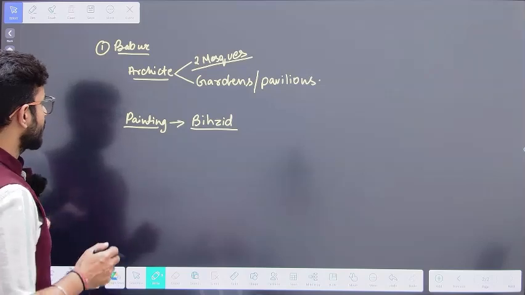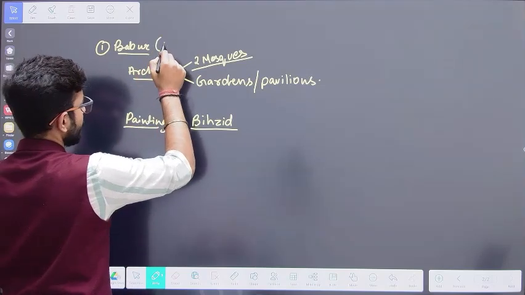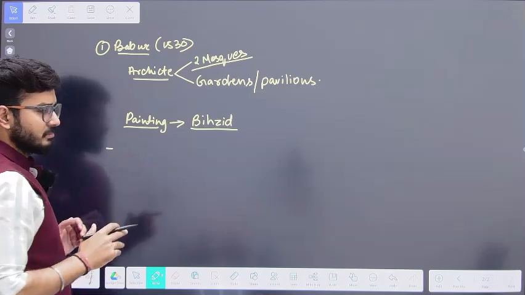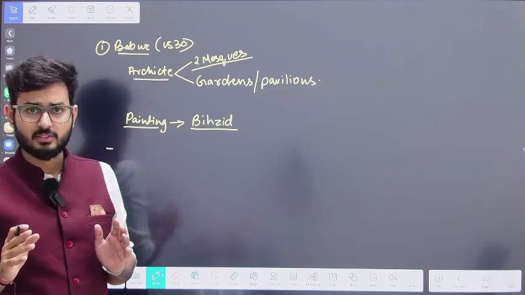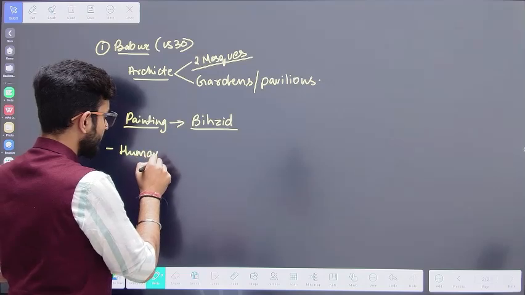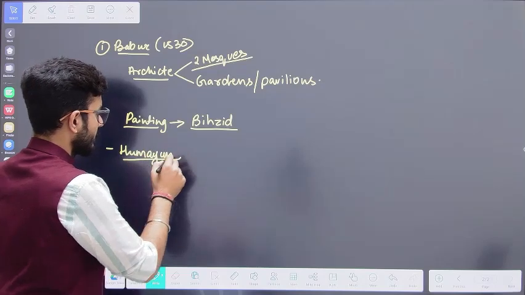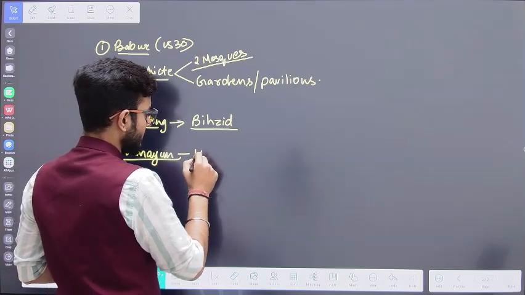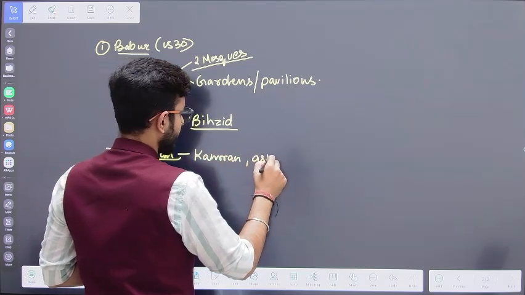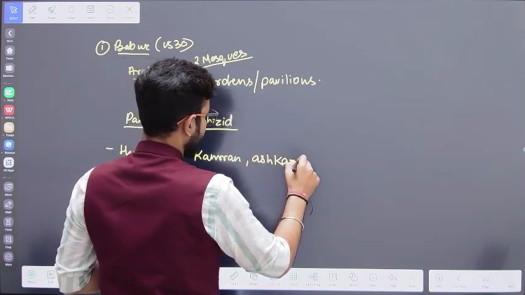Then Babur is going to pass away in 1530. At that point of time, Babur had four sons. Among the four sons, Humayun is the eldest, whereas the other three sons were known as Kamran, Askari, and Hindal.